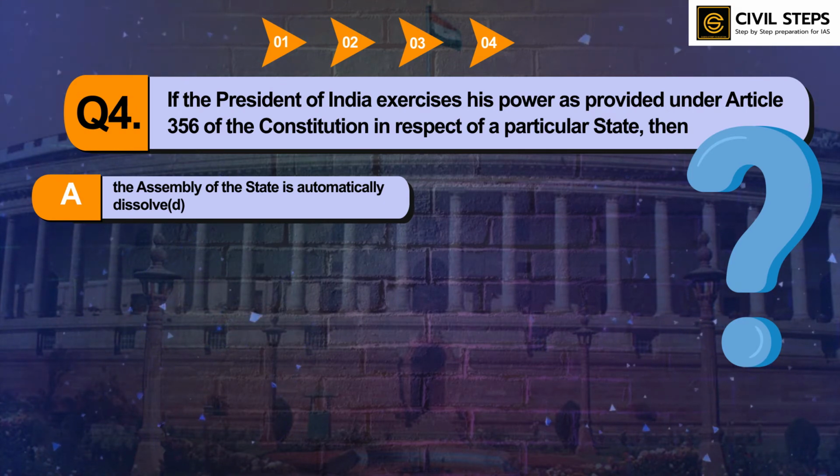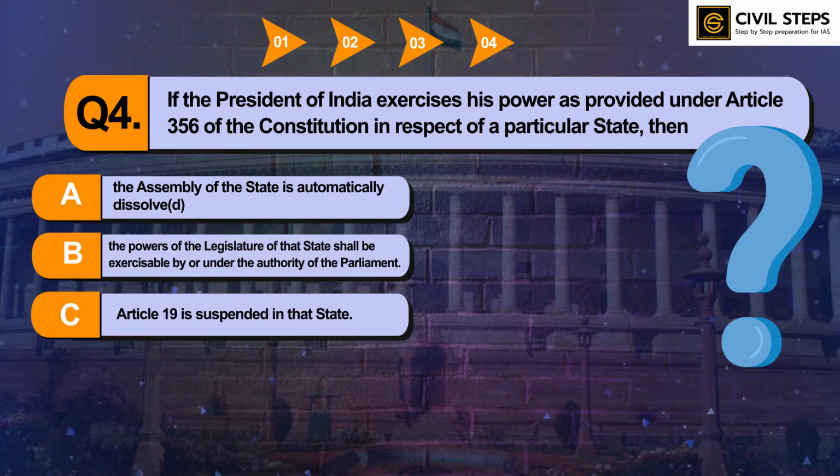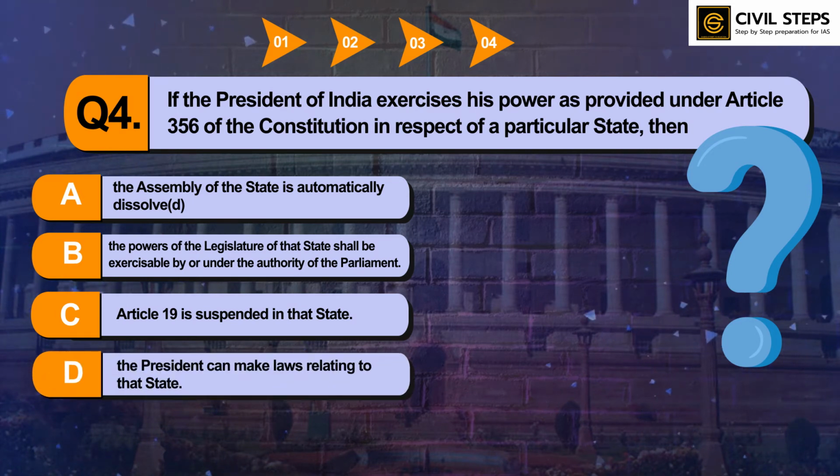Option number B, the powers of the legislature of that state shall be exercisable by or under the authority of the Parliament. Option number C, Article 19 is suspended in that state. Option number D, the President can make laws relating to that state.